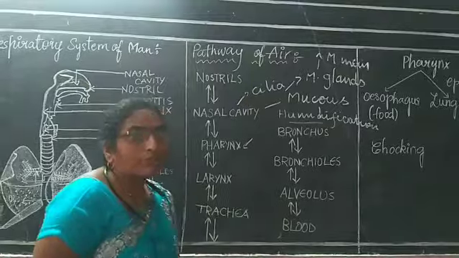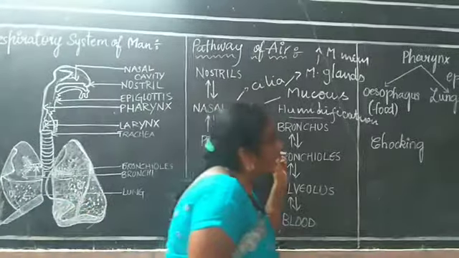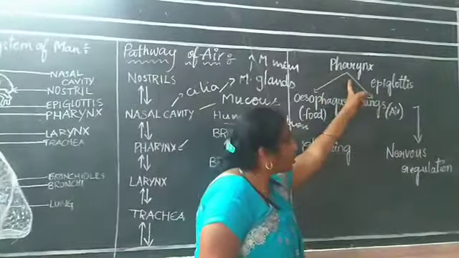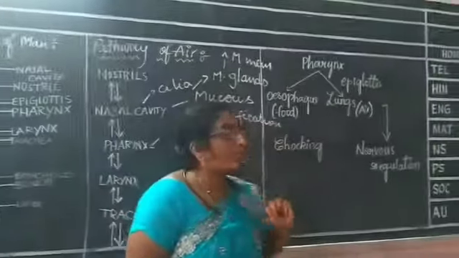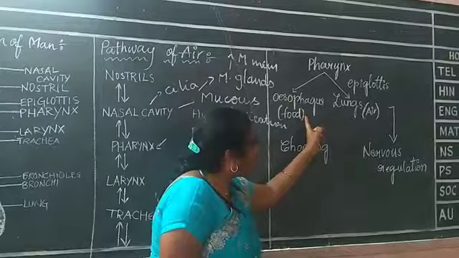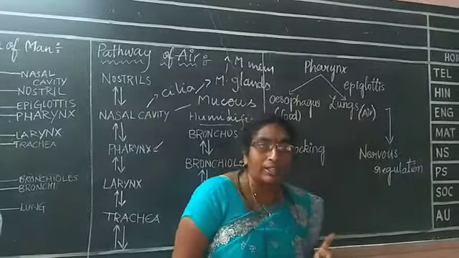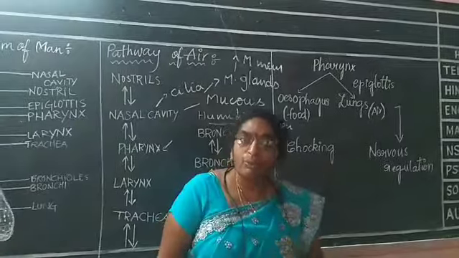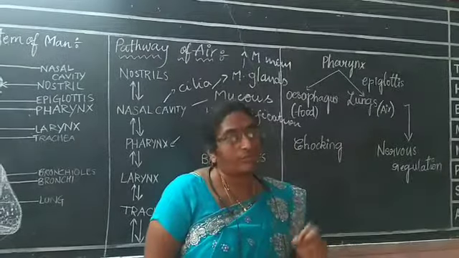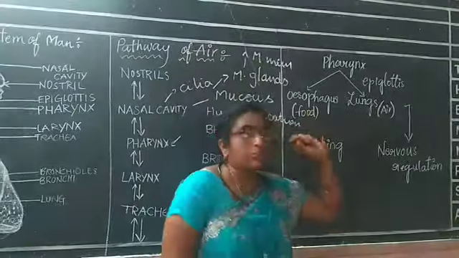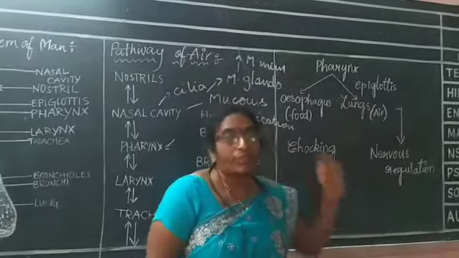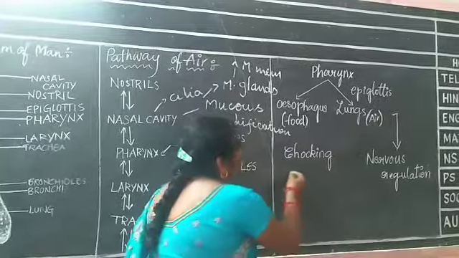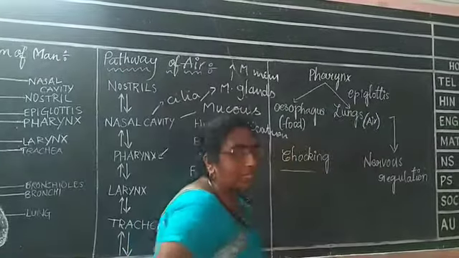When you come to the pharynx, the pharynx is a very important part because it is a passage for two tubes. One is for the esophagus and one is for the lungs. So it is a common passage for both food and air. So here we should be very careful. If the pharynx is not working in a proper manner, then the choking process will occur.